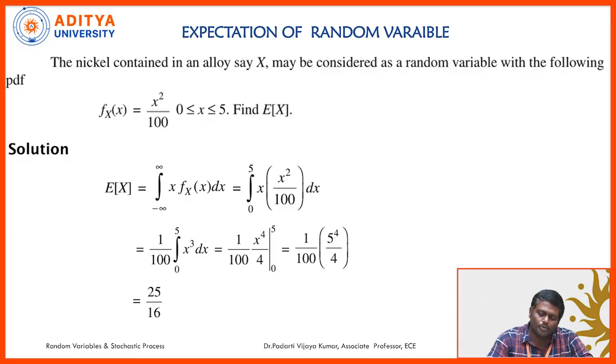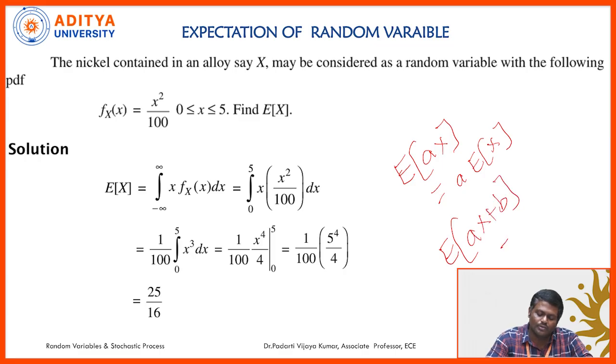Also there are a few properties related to the expectation. Expectation of Ax is A into E of x. Similarly, expectation of Ax plus B is equal to A into E of x plus B. So we use these properties whenever there is a need to apply them. We will apply these concepts. Expectation of Ax plus B is equal to A into E of x plus B.